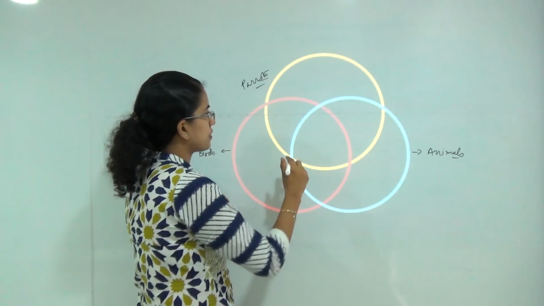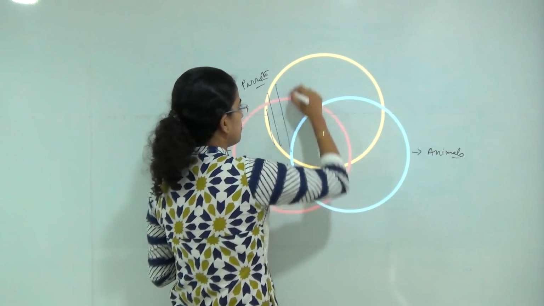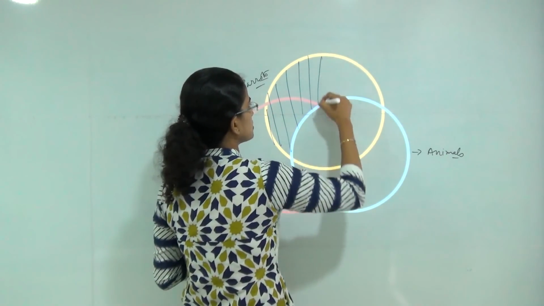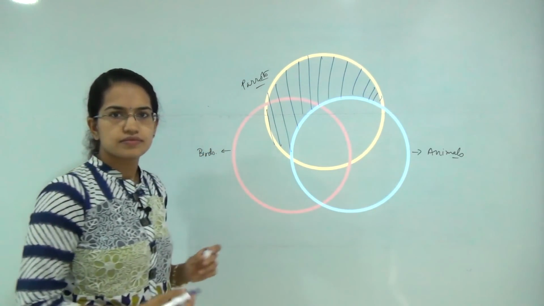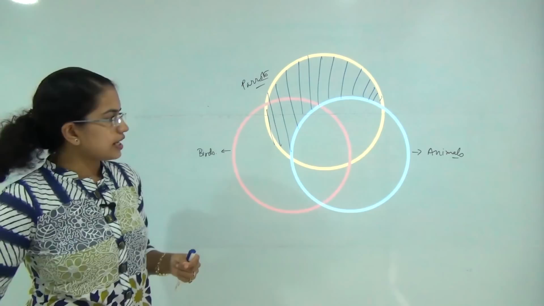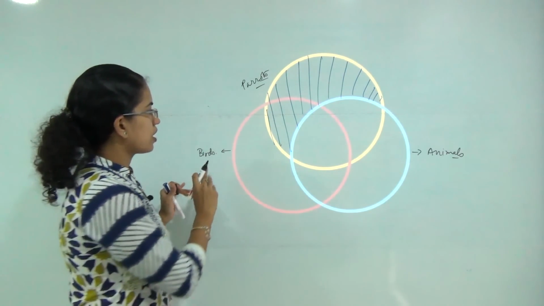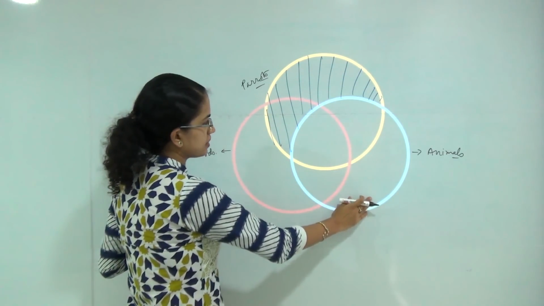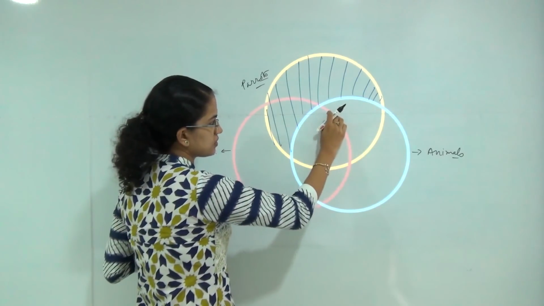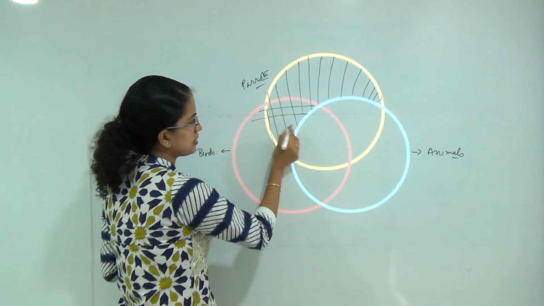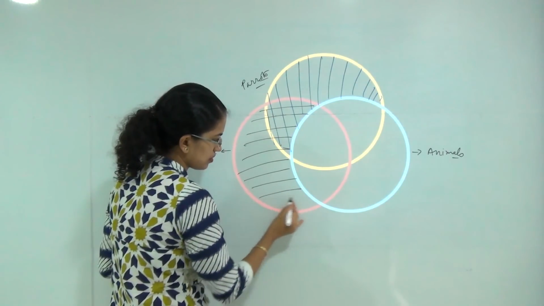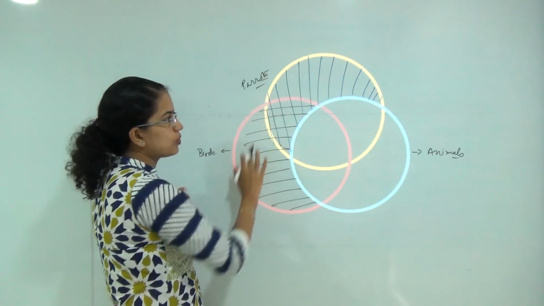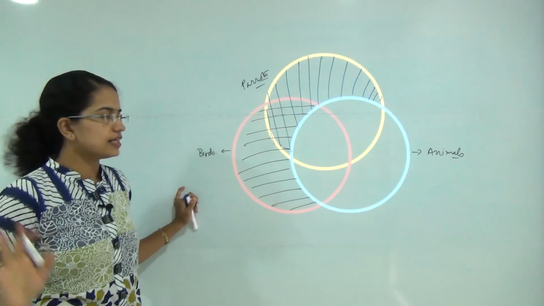If I say all parrots are animals, I can keep this much region with me. In the next case, if I say all birds are animals, that means I can keep this region with me, so I will cancel out the remaining region. I will mark only the region that I am trying to cancel out.